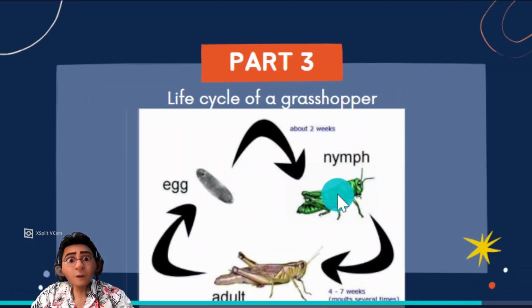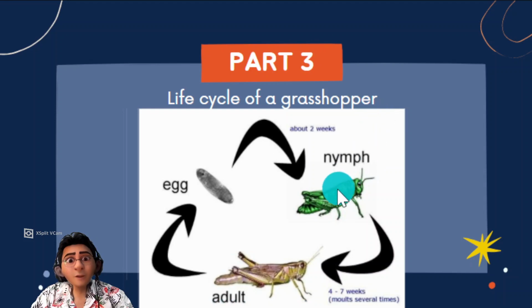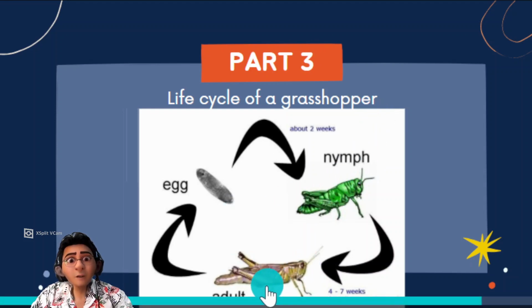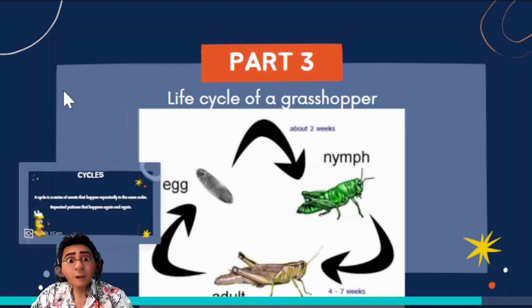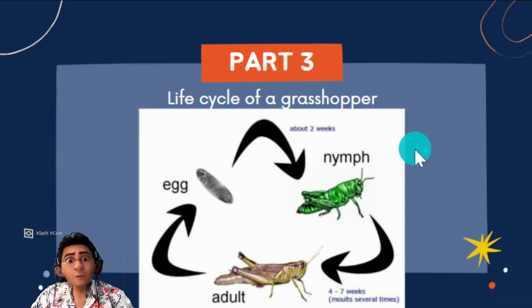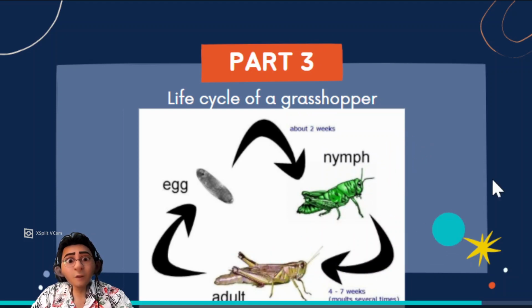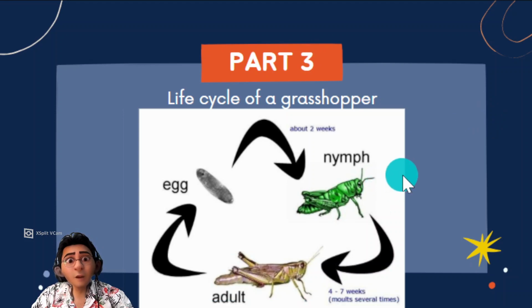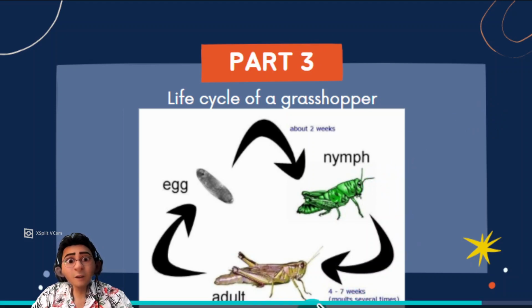Part 3. Life cycle of a grasshopper. There are 3 stages. Adult will lay eggs. Grasshopper eggs hatch and grow into nymph. Nymph will grow into adult grasshopper, but the nymph does not have wings.